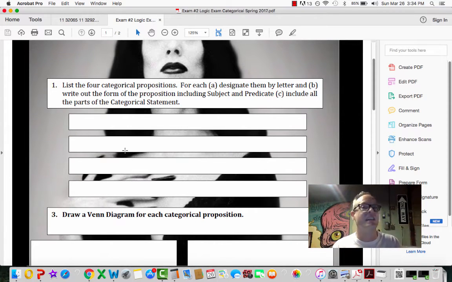So remember what an A statement looks like: all S are P. An E statement: no S are P. An I statement: some S are P. And an O statement: some S are not P. Make sure that you include the parts, and the parts are going to be twofold. It's going to be the quantifier, which tells us how much, and that's usually the very first word, so it's all or some. All tells us everything, right? So we're considering everything. So all S are P, right?